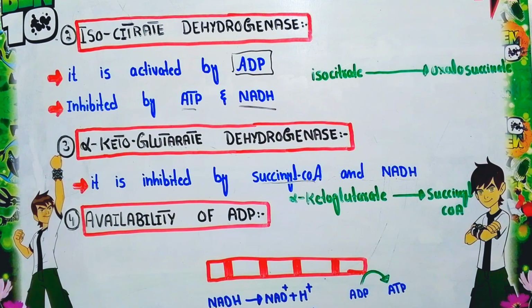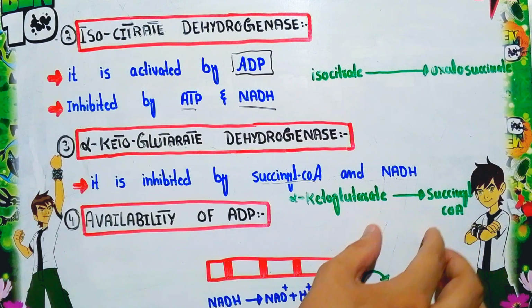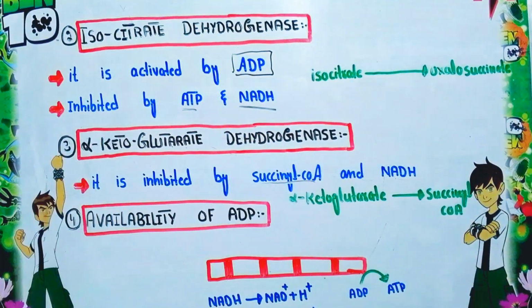So these substances, NADH and succinyl coenzyme A, slow down the activity of alpha ketoglutarate dehydrogenase enzyme. Now another factor that regulates the TCA cycle is the availability of ADP, adenosine diphosphate. So the level of this ADP is able to regulate the TCA cycle.